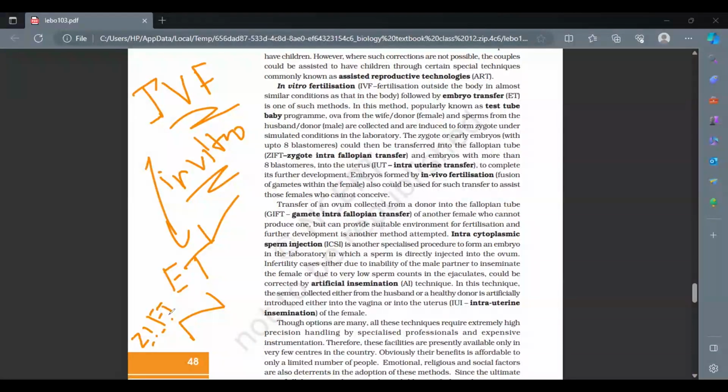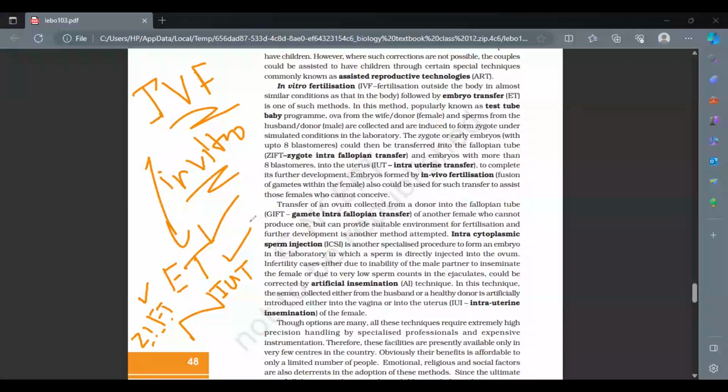If it is more than the 8 blastomere stage, then you cannot put it in the fallopian tube region. Then you need to put it in the uterus, so the other term we use here is IUT. The embryo transfer can be of two types, either ZIFT or IUT. IUT is intrauterine transfer. And once this is transferred either to the fallopian tube region or to the uterus, later on the complete development happens inside the mother's womb, right?